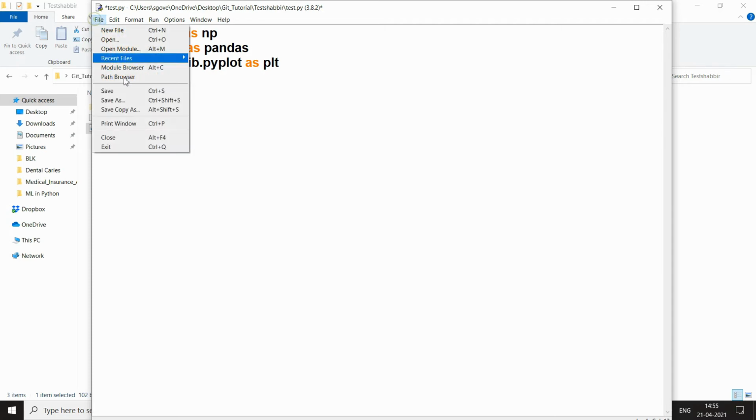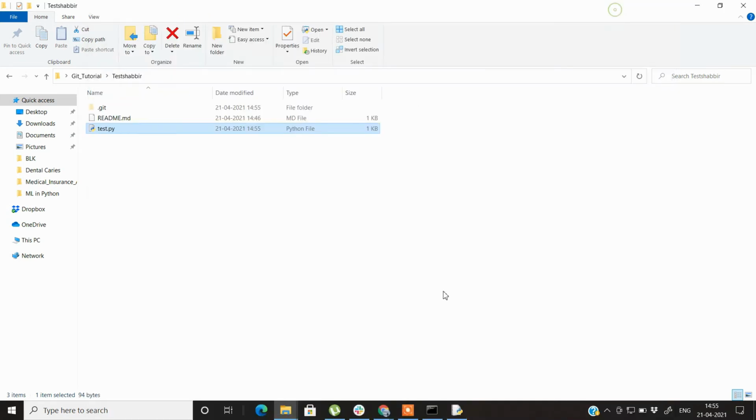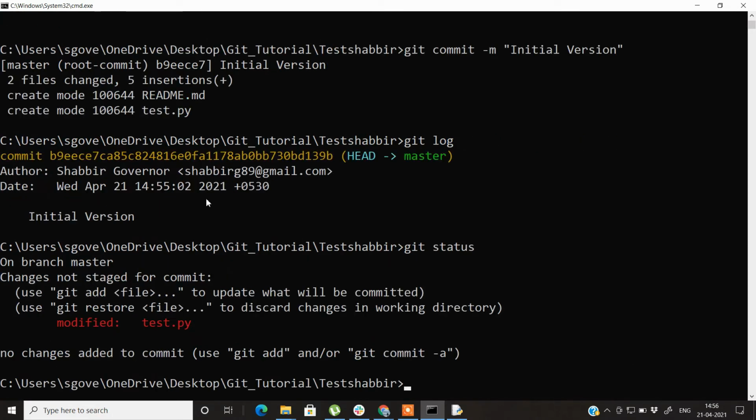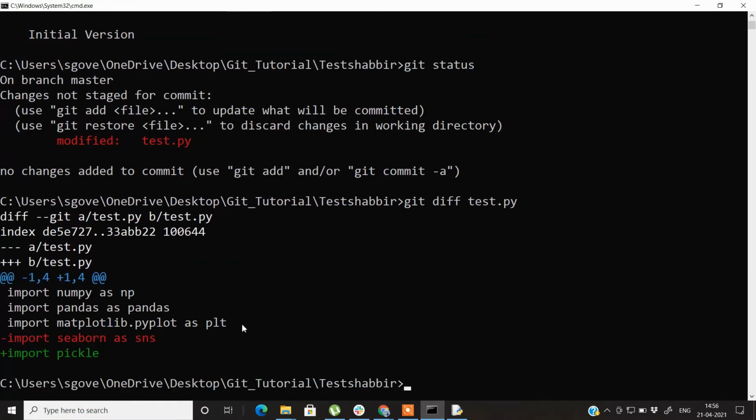So let's save it, reopen the file, and let's check for the status. Now it shows that there is a modified file called test.py. If I want to check what kind of modification has been done in this file, there is a git command for that, called diff. Just write git diff and the file name where you want to check the modification.